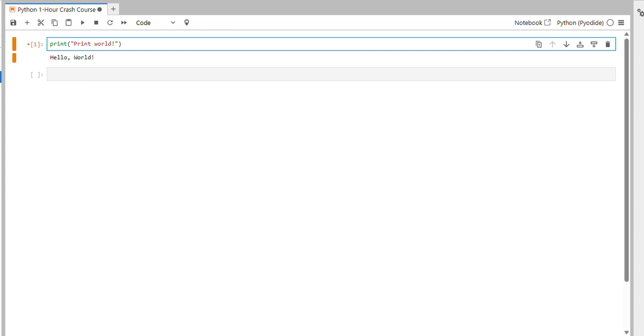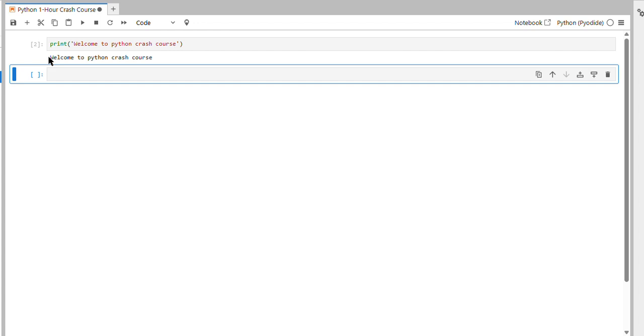Okay. Now we'll try to execute this print statement. You just need to write the print function, print, within single quotes. Why? Because it's a string, so you can type anything. Welcome to Python crash course. And close this. That's it. Then you just need to click on this play button. You can see here, welcome to Python crash course.